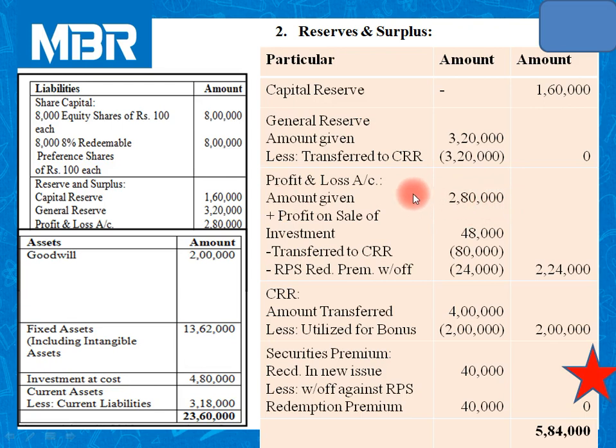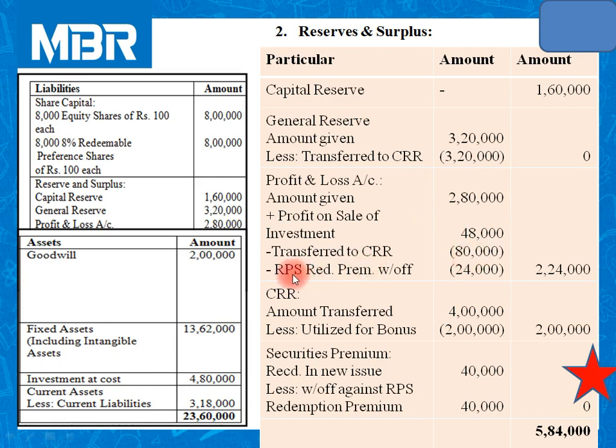The third item given in the balance sheet of the question, profit and loss account. The amount given for profit and loss account is 2,80,000. Now, to calculate this profit and loss account, we need to go through so many transactions. First transaction, profit on sale of investment, 48,000.